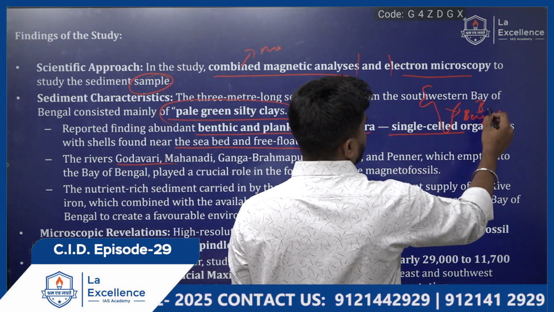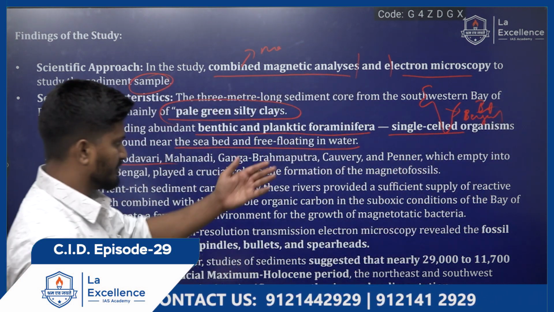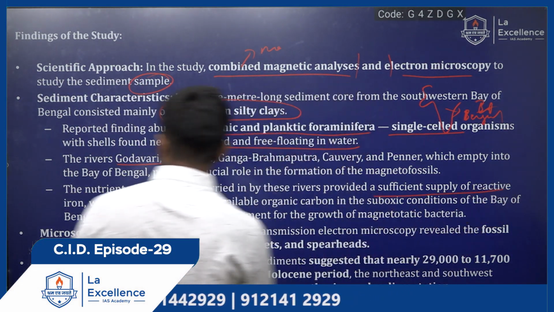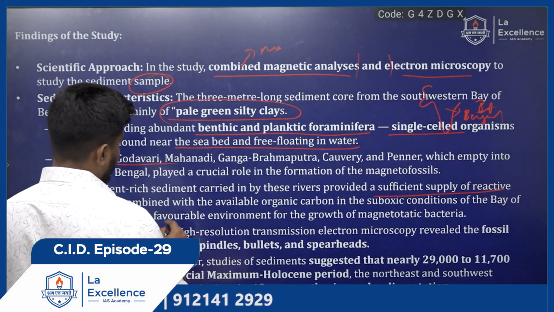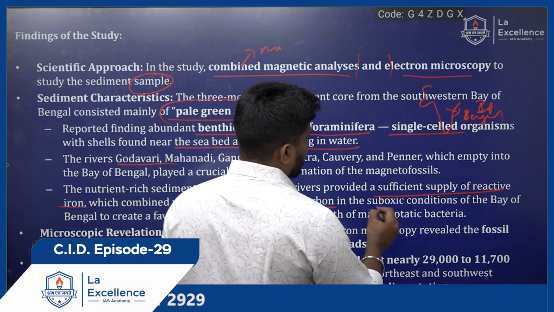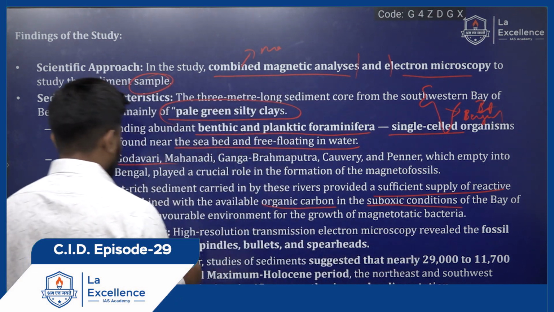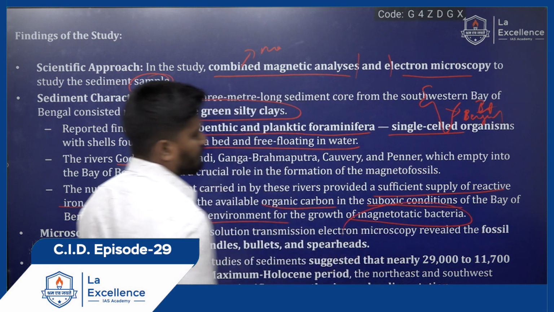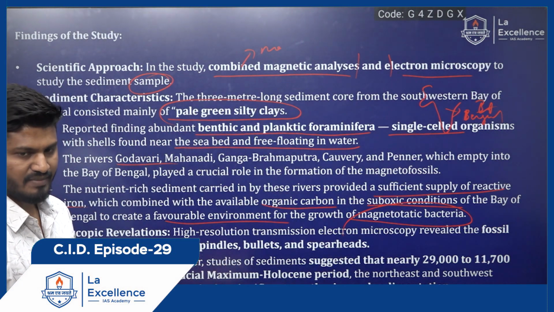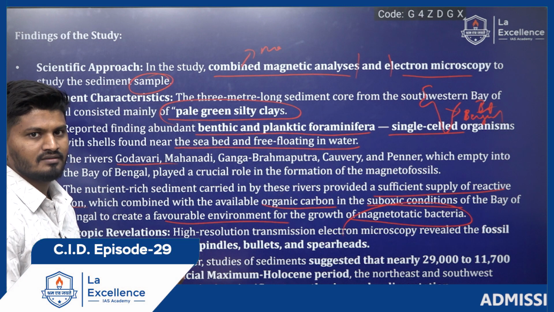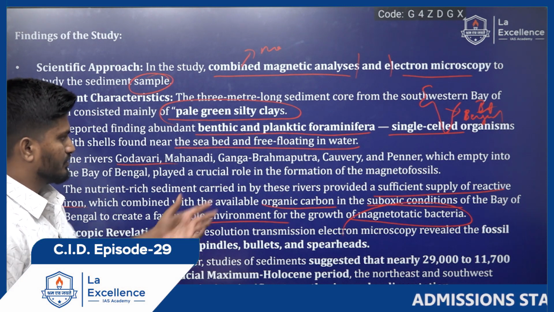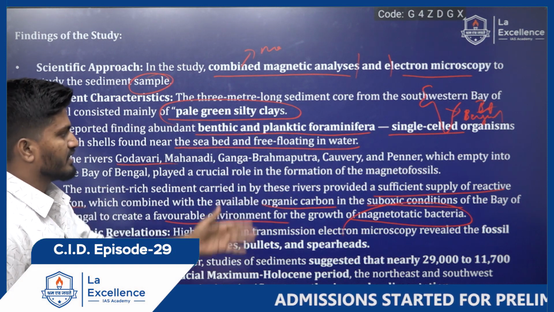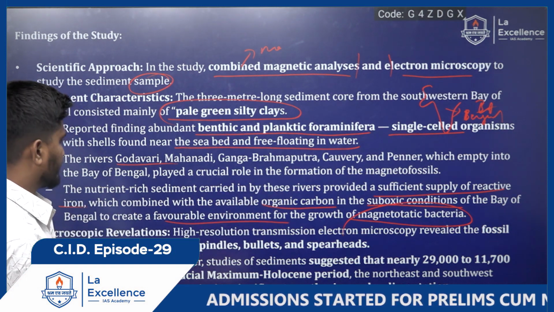The sediments carried by these rivers provided a sufficient supply of reactive iron, which combined with the available organic carbon and the suboxic conditions of the Bay of Bengal resulted in a favorable environment for the growth of magnetotactic bacteria. As we just saw, magnetotactic bacteria need magnetic minerals for navigating. So the sediments carried by the Godavari, Mahanadi and the other rivers carried a sufficient supply of reactive iron.